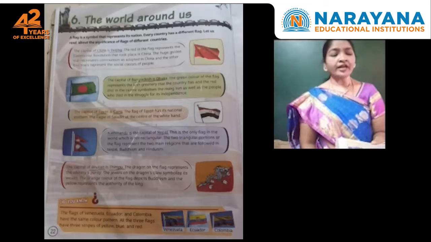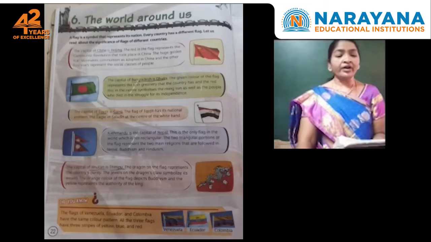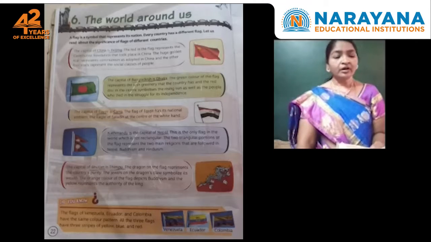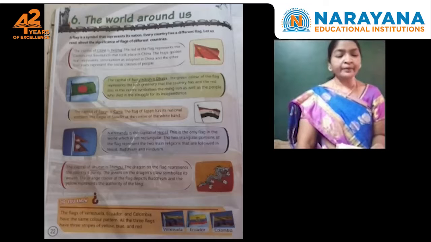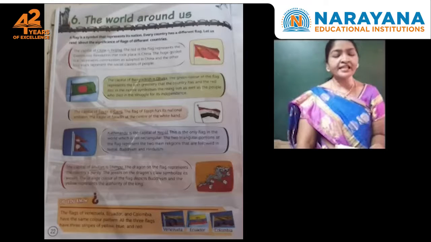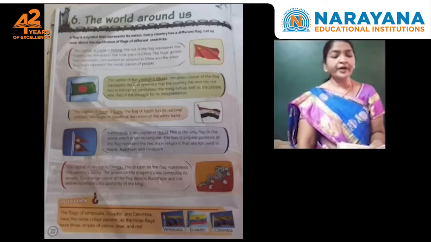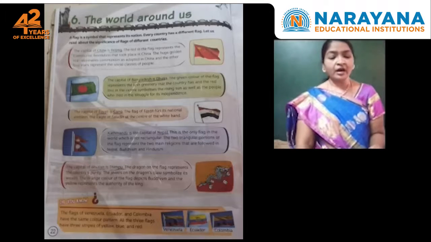So what flags are there? China. The red flag represents the communist revolution that took place in China. What is the capital of China, children? Beijing. And next, the huge golden star represents communism as adopted in China, and the other 4 stars represent the social classes of people.